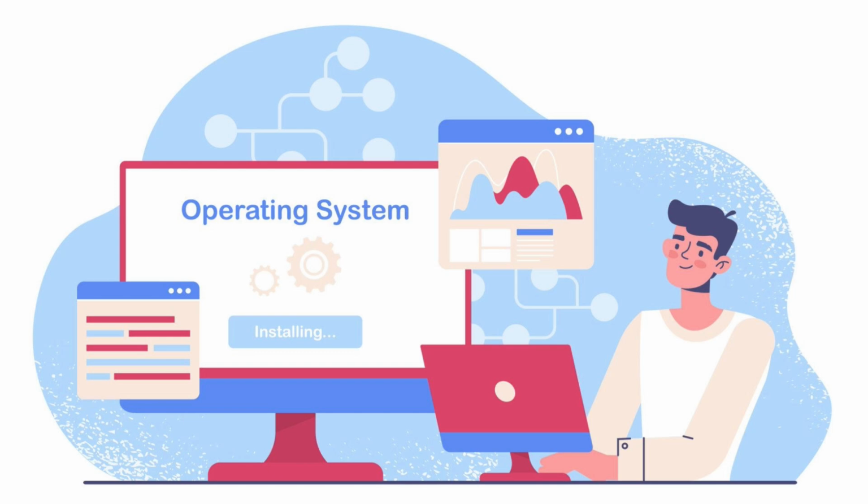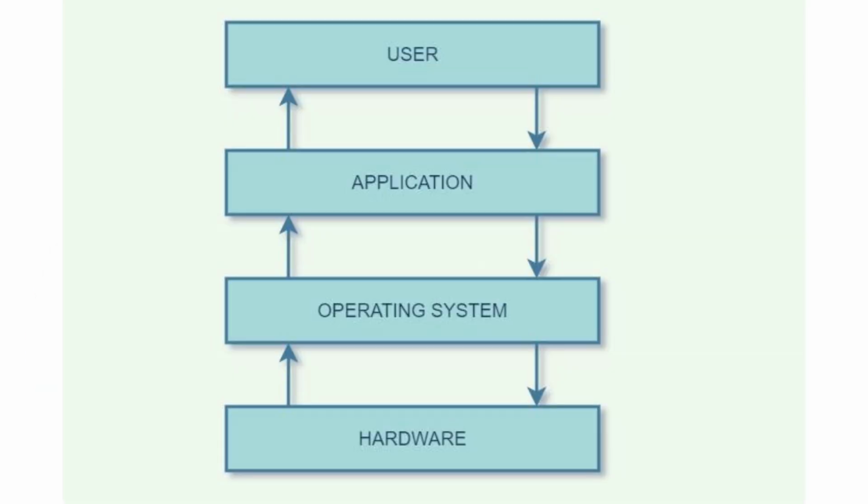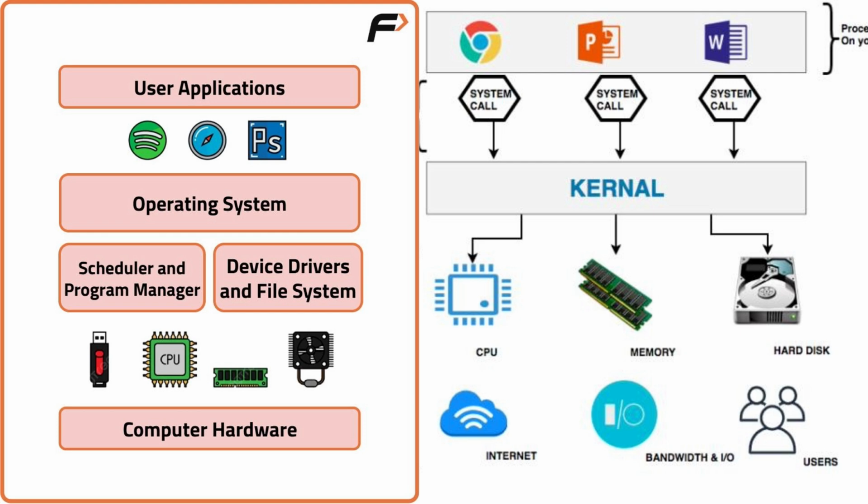In this video, we are going to understand a very important concept in computers, the operating system. Have you ever wondered what makes your computer or mobile actually usable? That is where the operating system comes in. An operating system, also called OS, is a type of software that manages both hardware and software. It acts as a bridge between the user and the computer.